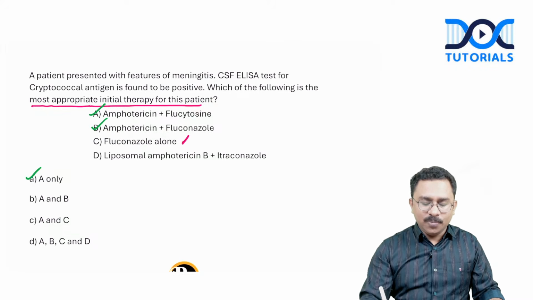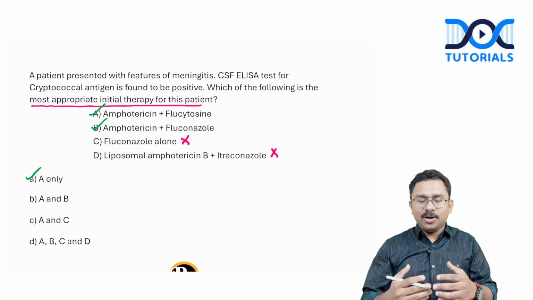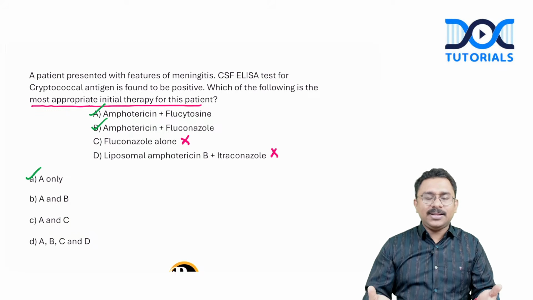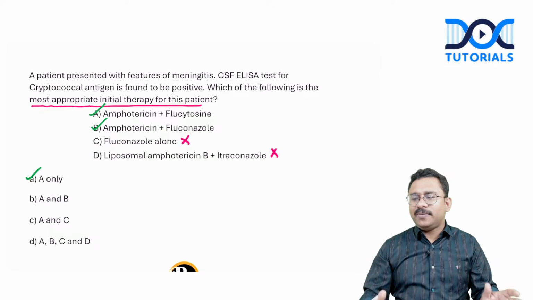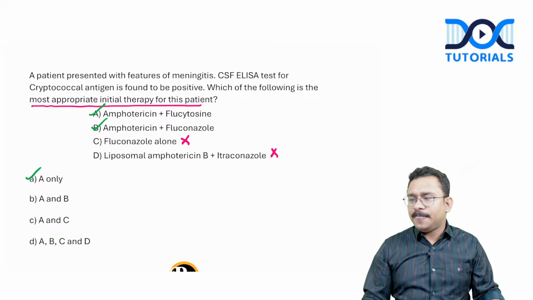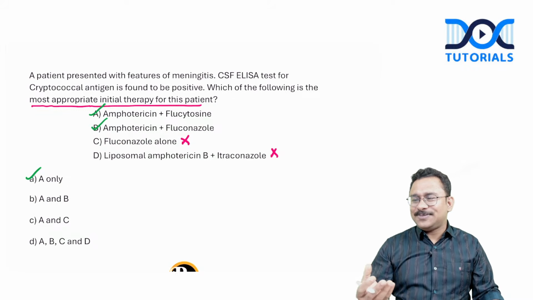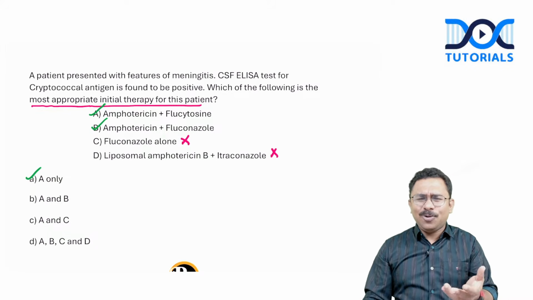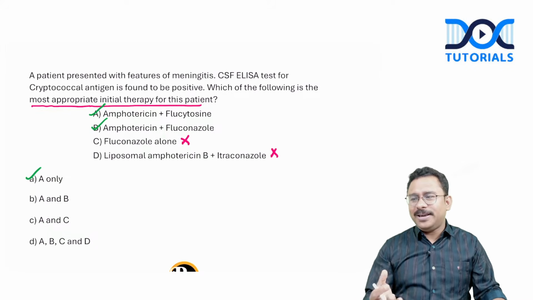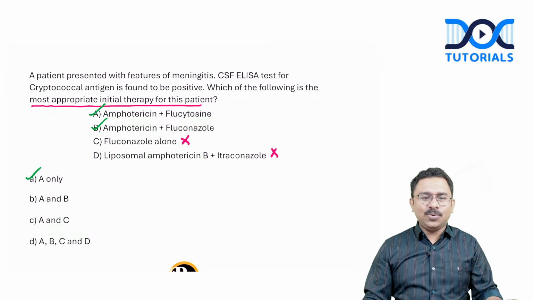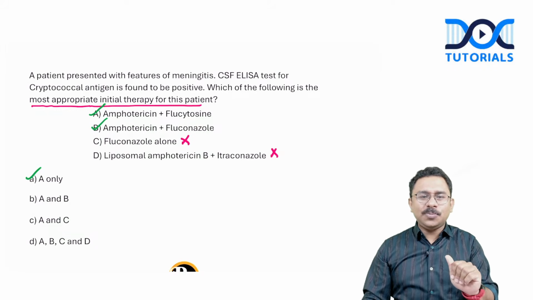The other two, no. Two students are differing in the comment section: somebody says it was multiple response, somebody says it is not. I think it was single response, which is what the majority of students told me. So for this, the option is A only.